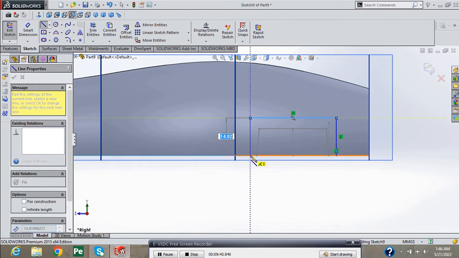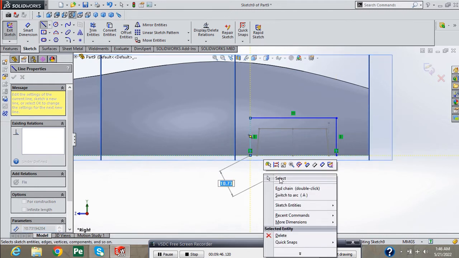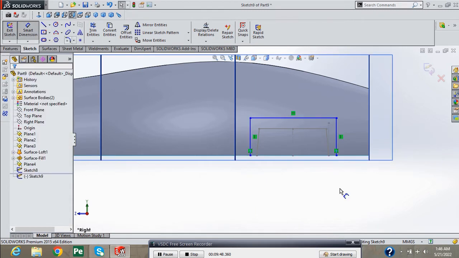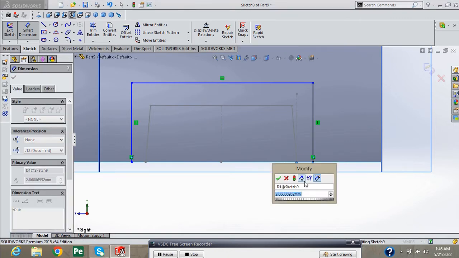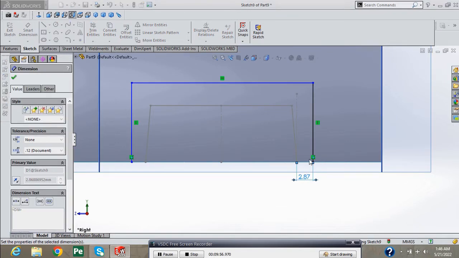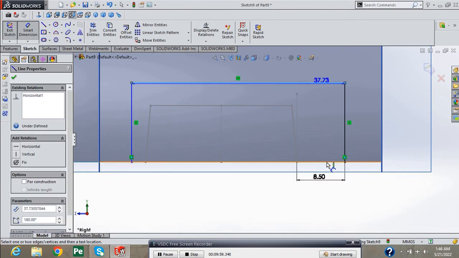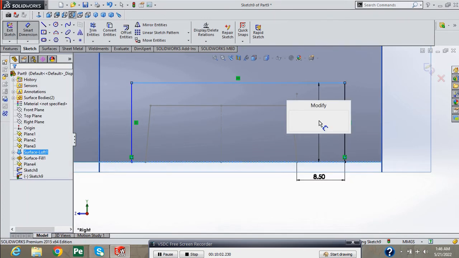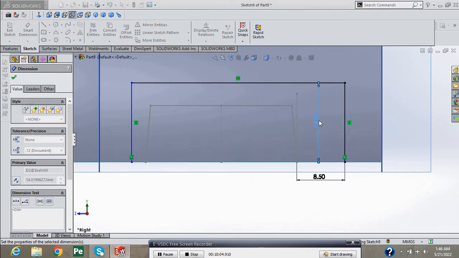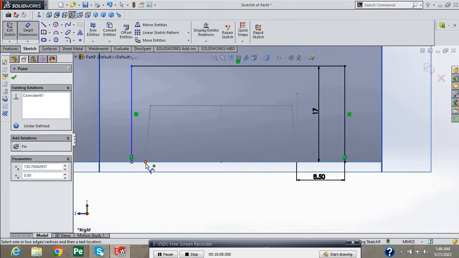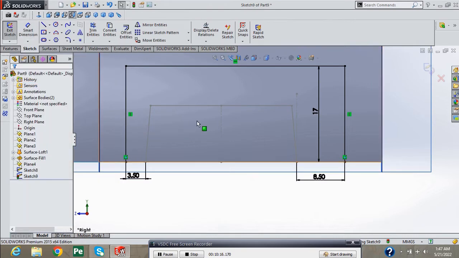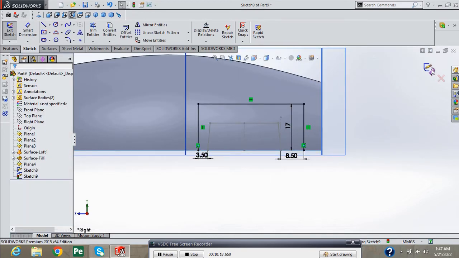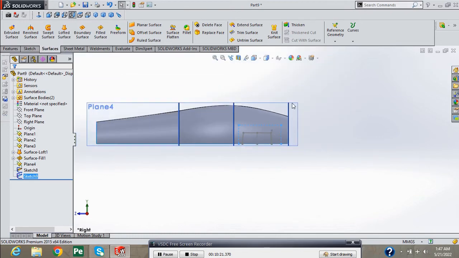And draw here a sketch. Select Smart Dimension tool. Provide 8.5 mm dimension and provide here your required dimension of 17 mm. Here 3.5 mm dimension. Press green check and exit from sketch.